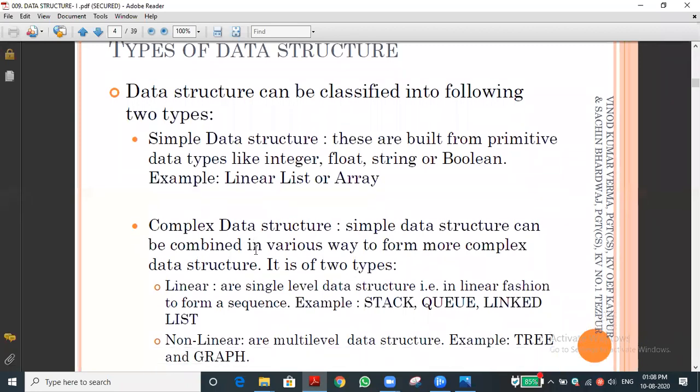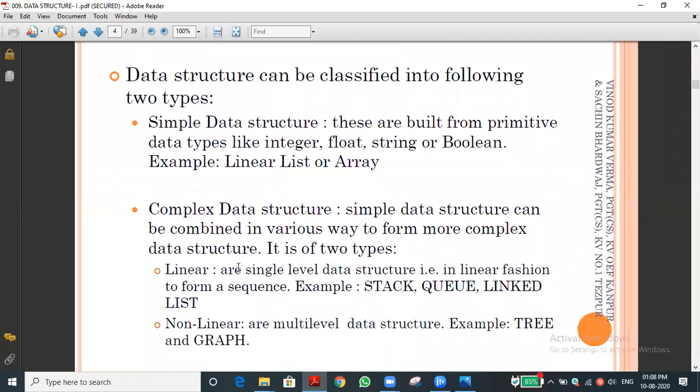Complex data structure is subclassified into two types: linear and non-linear. Stack, queue, linked list are called linear. Non-linear means tree, graph. These are called non-linear.